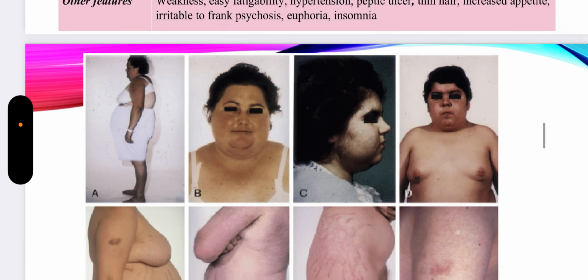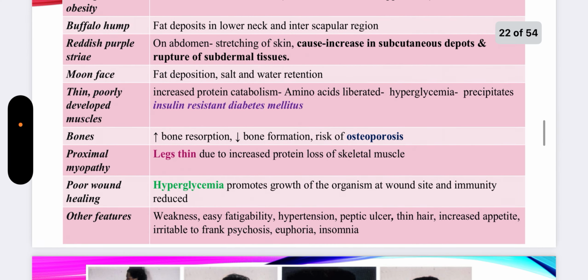The person can also have very thin and poorly developed muscle. And this condition can lead to precipitation of insulin-resistant diabetes mellitus. Why? Because of excessive catabolism of proteins, the amino acids are converted into glucose by the process of gluconeogenesis. So this type of diabetes mellitus is resistant towards insulin because insulin is not effective.